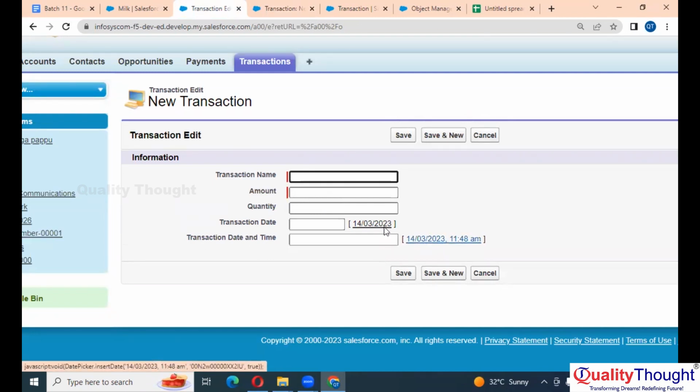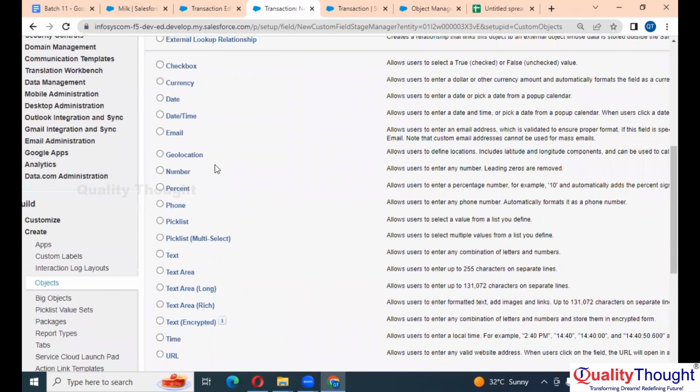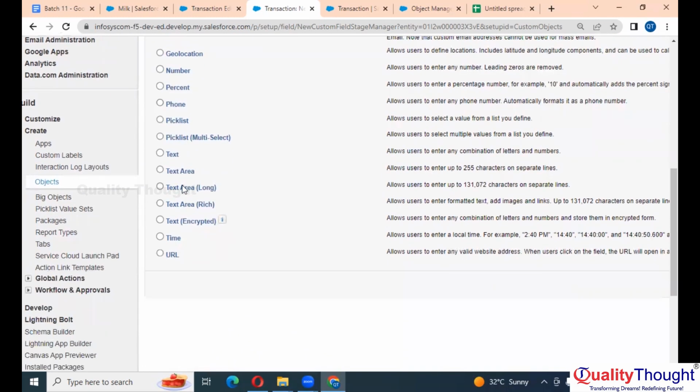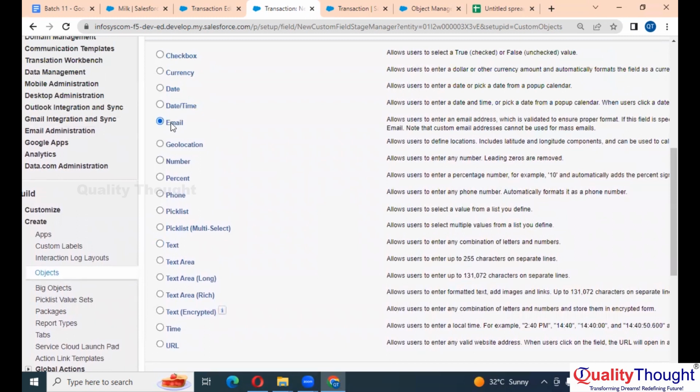Now here, if you see, we have something called email. Let's say I want to capture the customer's email ID. Here I also have something called text. Using text also I can capture the ID. Then what's the purpose of email? In text, anything you can write.